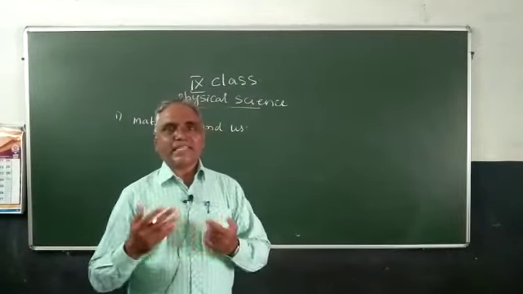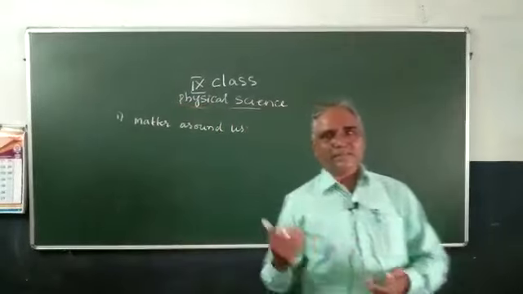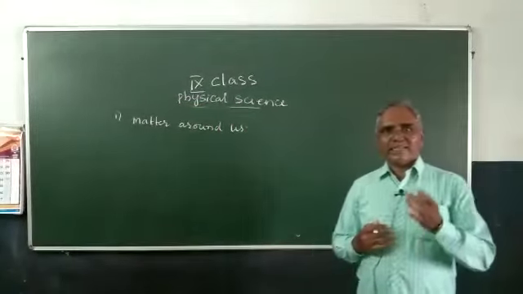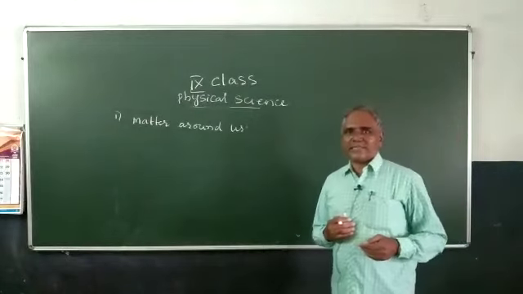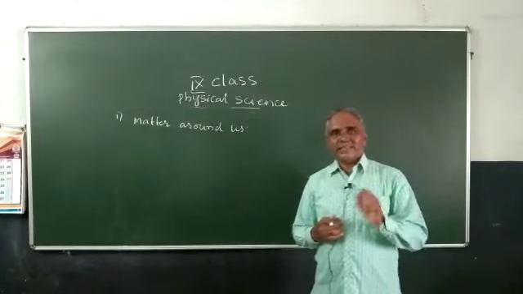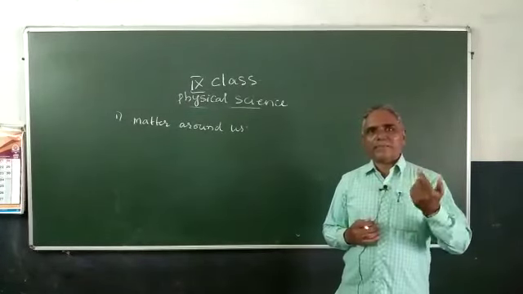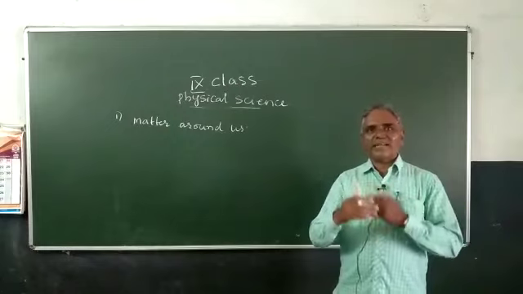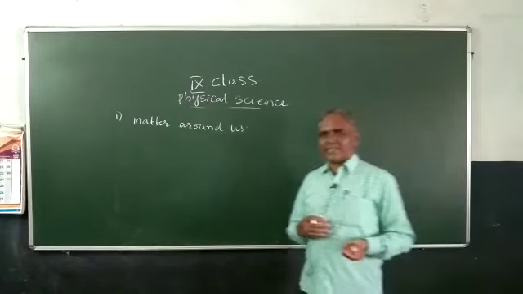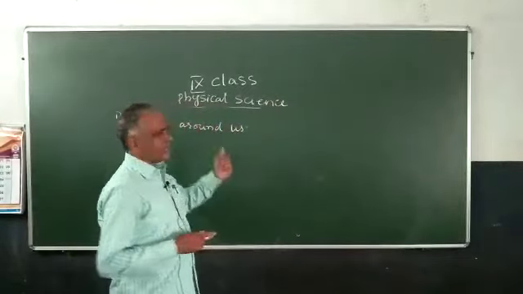Water has 3 states. Matter exists in 3 states: the solid state, liquid state and vapor state. Water can exist in 3 states. As ice, it is a solid, water is the liquid and water vapor is the gas. So this is about the matter around us.